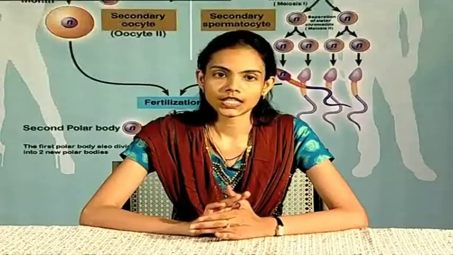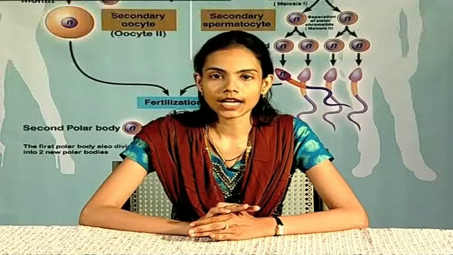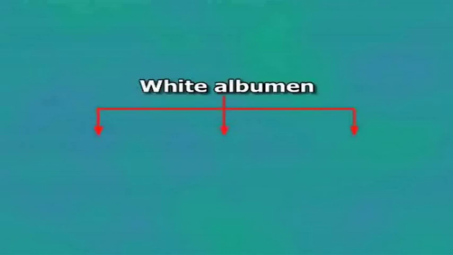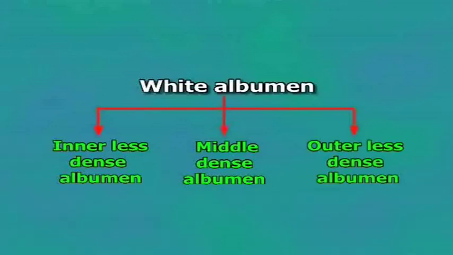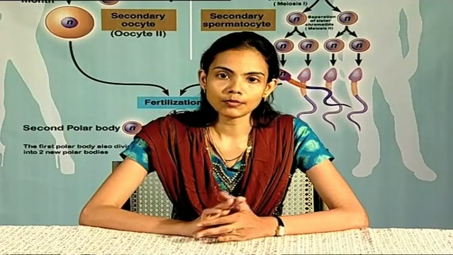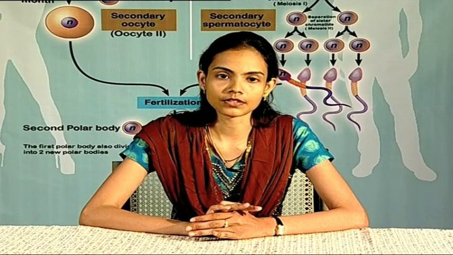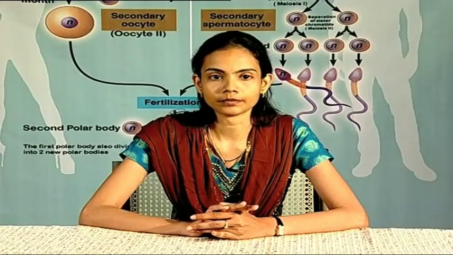Tertiary membranes. The tertiary membranes are formed by the oviduct. White albumin. It is found in the egg of the chick. It is found outside the vitelline membrane. It is made up of three layers: an inner less dense albumin, a middle dense albumin and an outer less dense albumin. The albumin is formed of 85% water and 15% protein. The protein is mainly in the form of albumin.